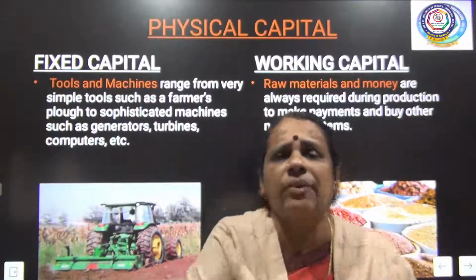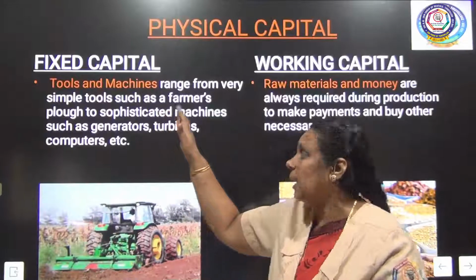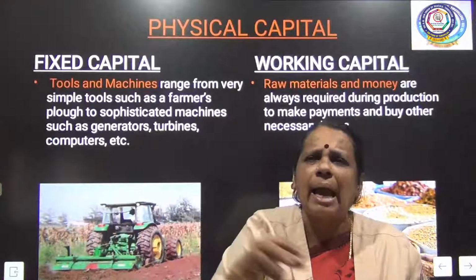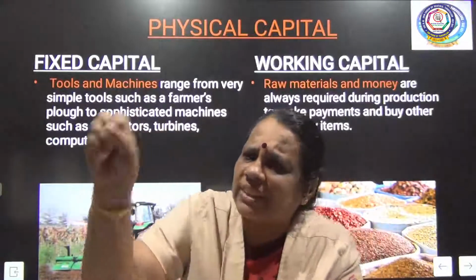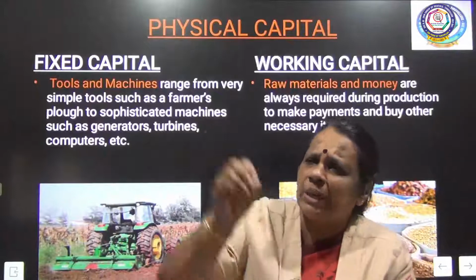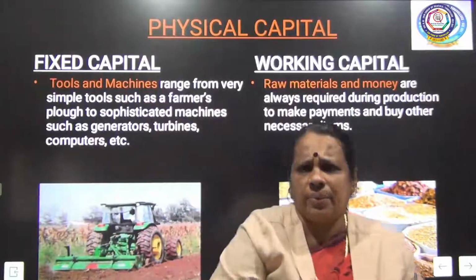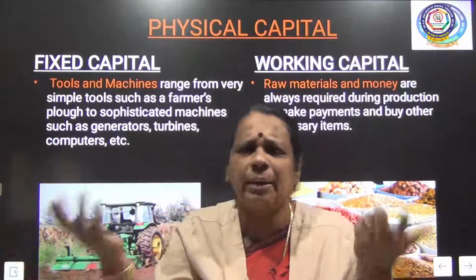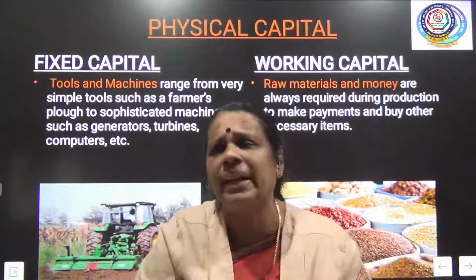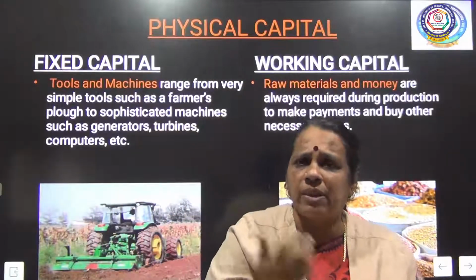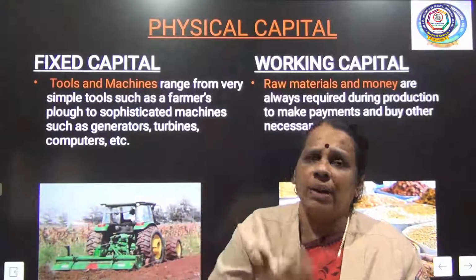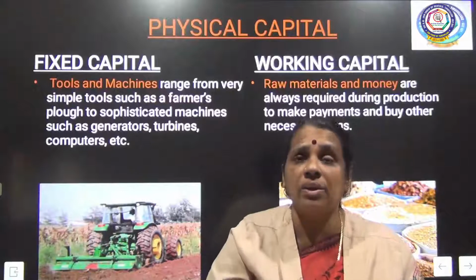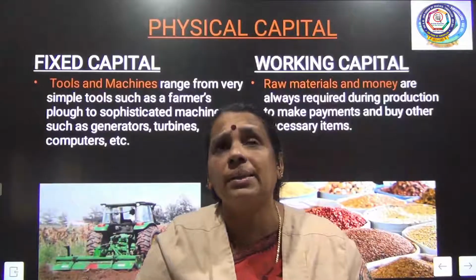There are two divisions of physical capital: fixed capital and working capital. What is fixed capital? Already I told you. It is capital that is fixed, where we have already invested in something. The investment is over, made on a tool. It can be anything. For an ordinary farmer, it may be a wooden plow. For large landowners, tractors and threshers will be the investment, investing money in machineries. Some people also invest in buildings.